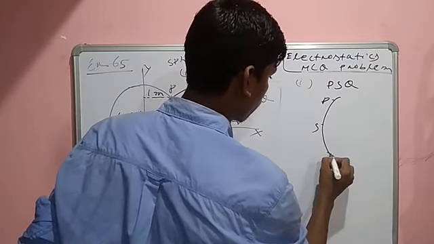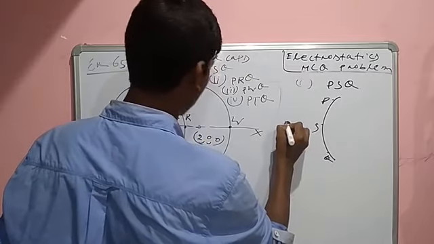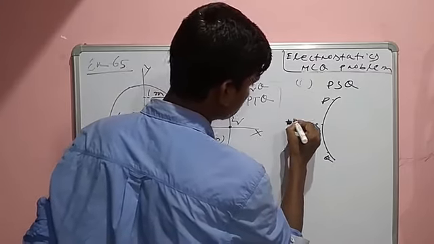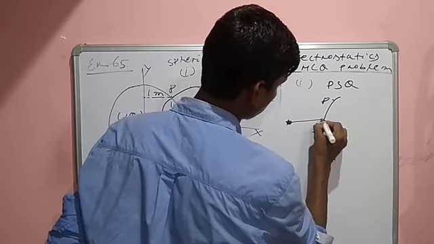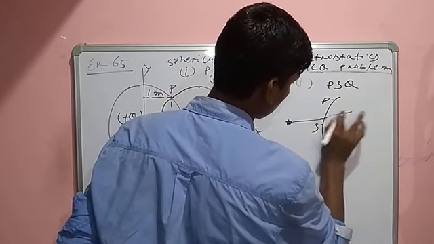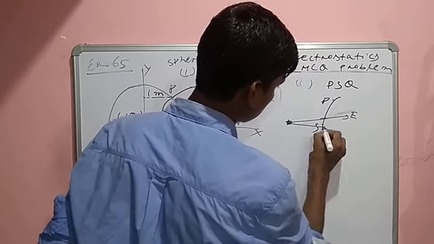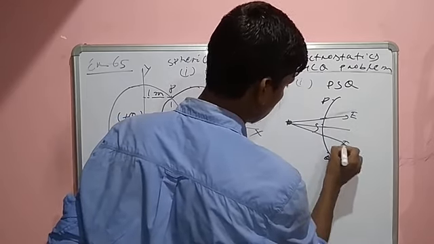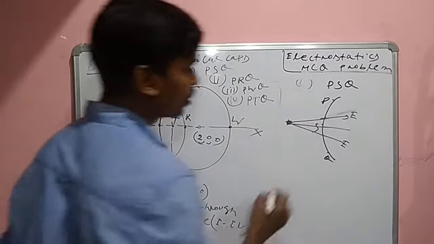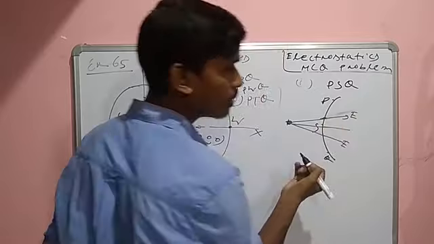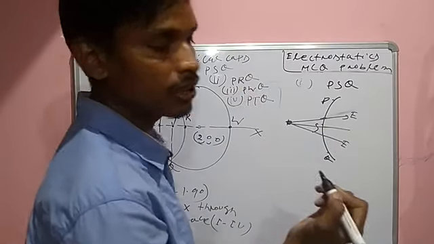Suppose the charge is a positive charge. Due to the charge, the field is in this direction. So the normal, the area vector direction, is what?